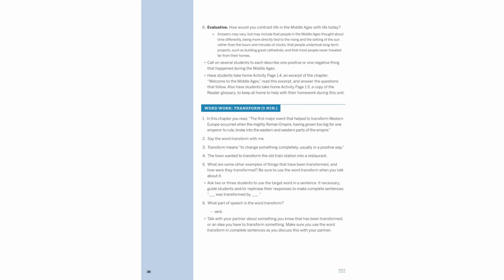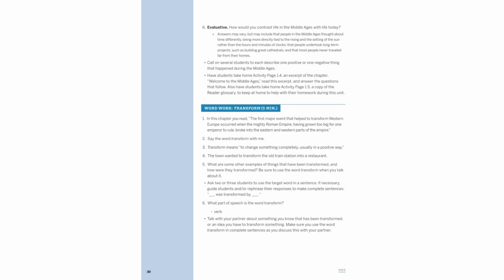In the Middle Ages, life was deeply connected to natural rhythms, unlike today's clock-driven society. People embarked on monumental projects like cathedrals, rarely traveling far from home. The term transform signifies a complete change, often positive, as seen when the Roman Empire split, reshaping Western Europe.